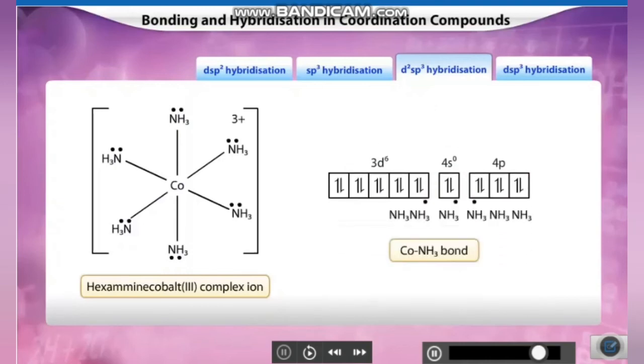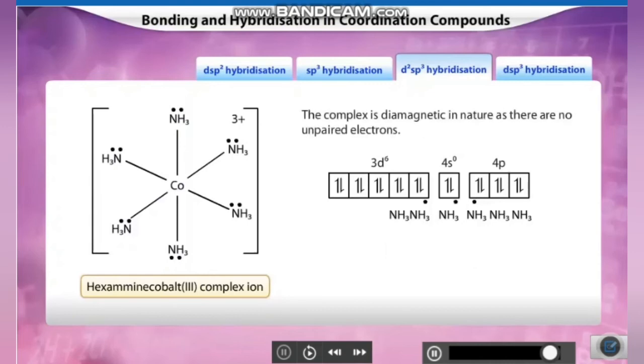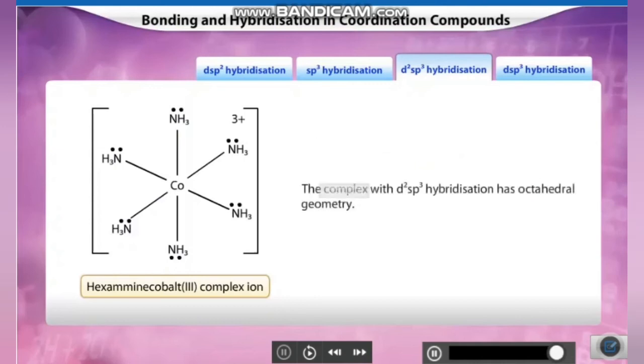These are occupied by the 6 lone pairs of electrons of ammonia ligands, thereby resulting in d2sp3 hybridized cobalt-ammonia bond by d2sp3 hybridization. The complex is diamagnetic in nature as there are no unpaired electrons. The complex with d2sp3 hybridization has octahedral geometry.